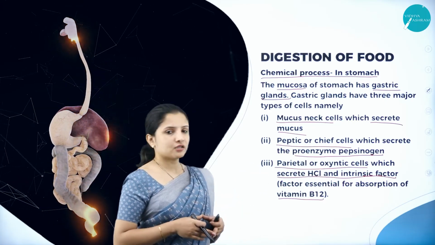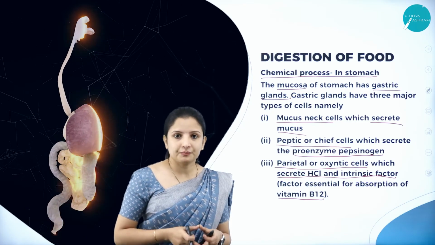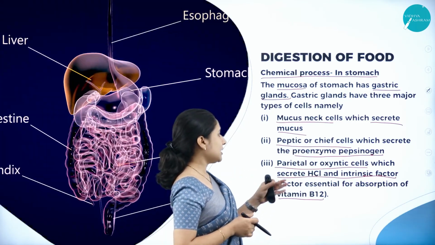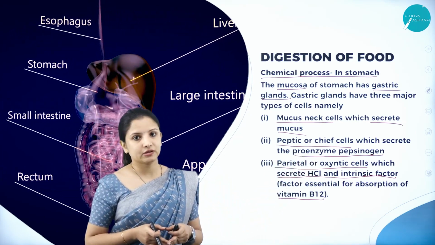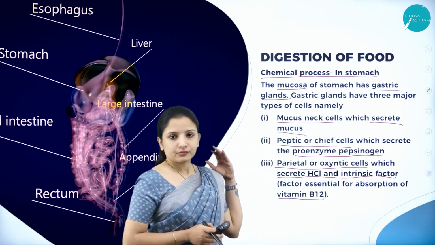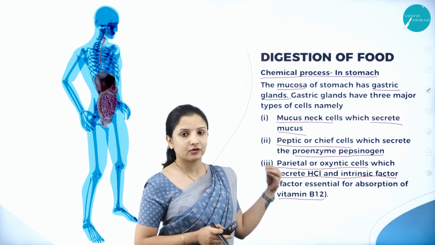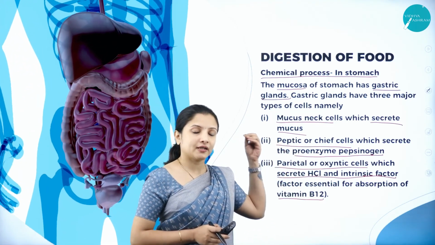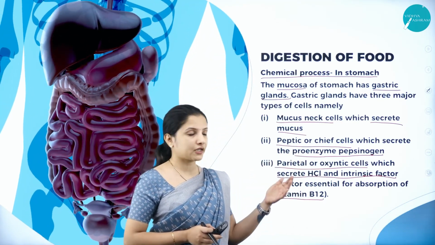Whatever vitamin B12 has been taken in the form of food or through a supplement has to be absorbed by the body. If it has to be absorbed by the body, then the parietal or oxyntic cells will help. So that is their function. Now we understood that, because of the presence of the different types of cells in the gastric glands, what are the different enzymes or chemicals that are secreted in the stomach that help in the process of digestion?